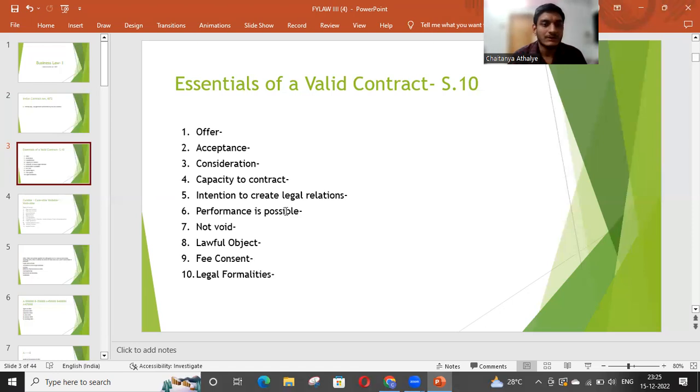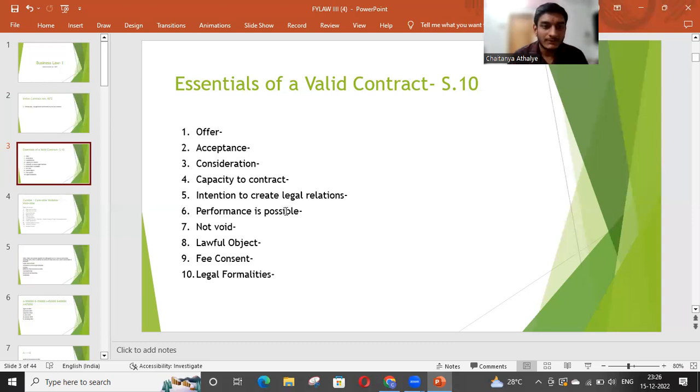The dates on certain documents has to be there whenever the contract is created. So those kind of legal formalities are applicable. The legal formalities change from contract to contract, but if the formalities are there, we have to fulfill those formalities. Then only the contract is considered as valid contract. So these 10 are the essential conditions to create a valid contract.